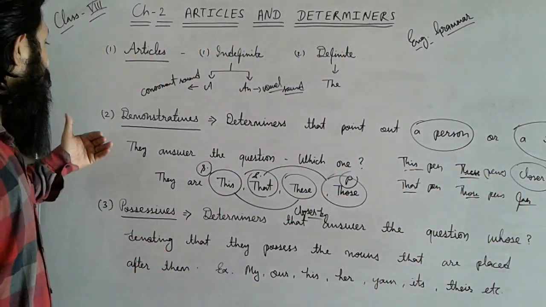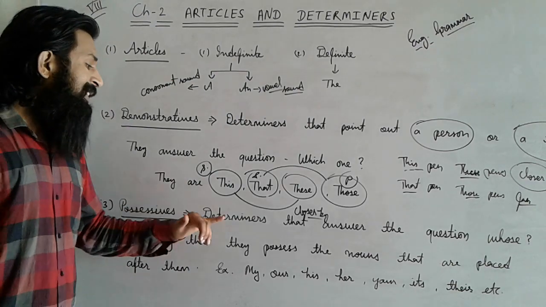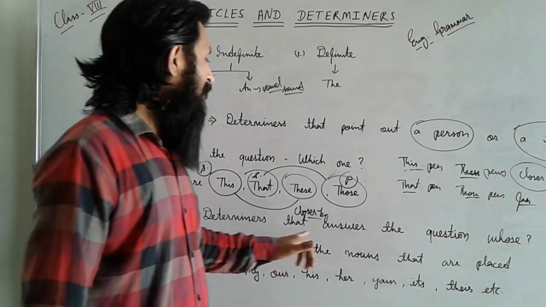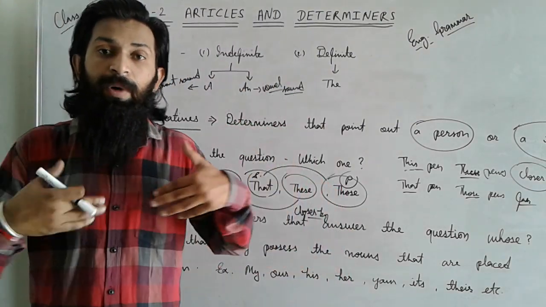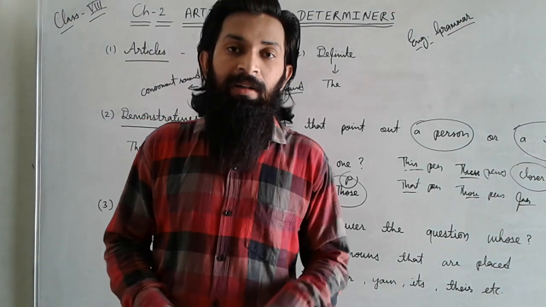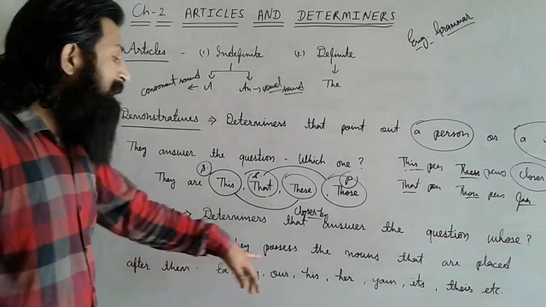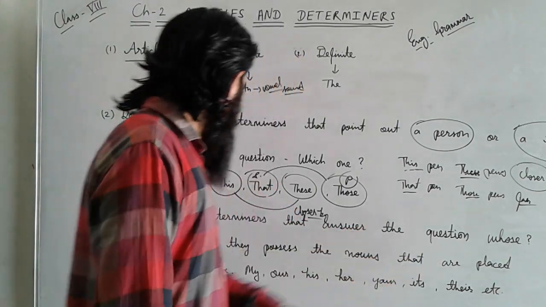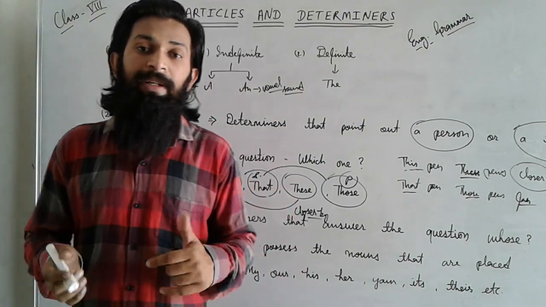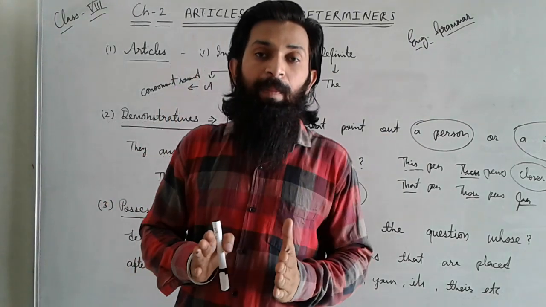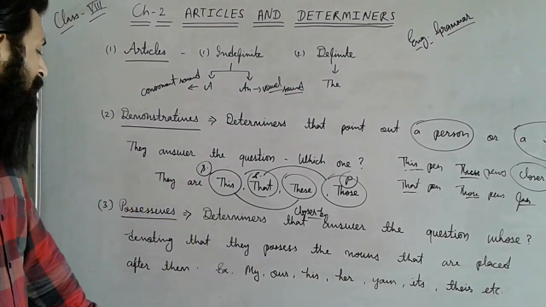Dear students, that is about demonstratives. Now we will discuss possessives. Possessives are determiners that answer questions like whose father is a doctor, whose mother is a teacher, denoting that they possess the nouns that are placed after them. Whenever this type of determiner is used, a noun comes after it.